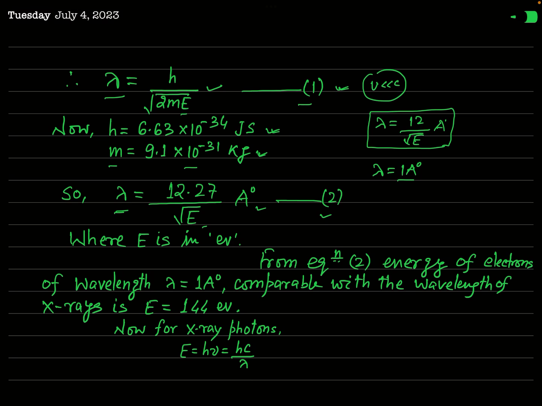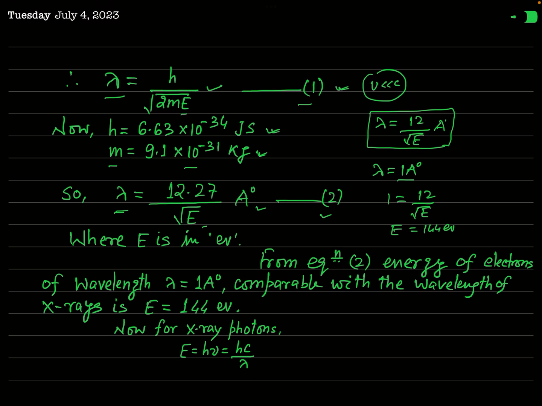If lambda is equal to 1, then according to equation 2, 1 will be equal to 12 over root E. And so E will be simply equal to 144 electron volt.